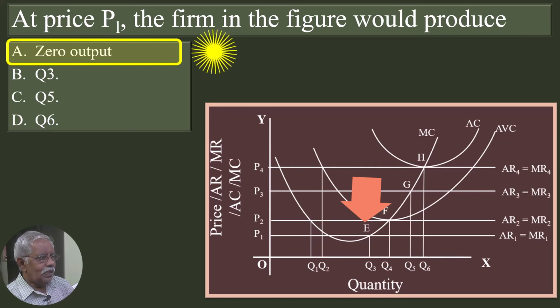The point E is below the shutdown point F. The firm is unable to cover even its variable cost. The firm will shut down and leave the industry. The firm will not produce any output. 0 output is the correct answer.